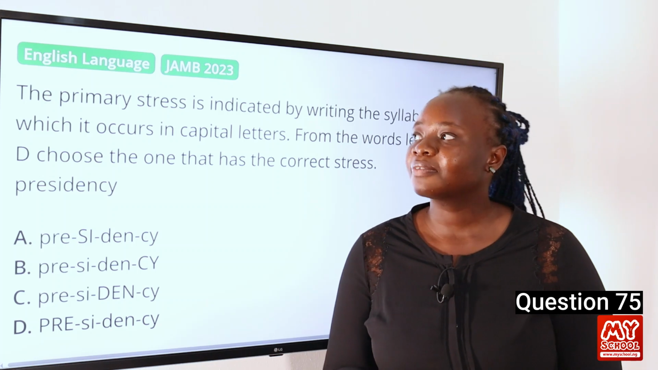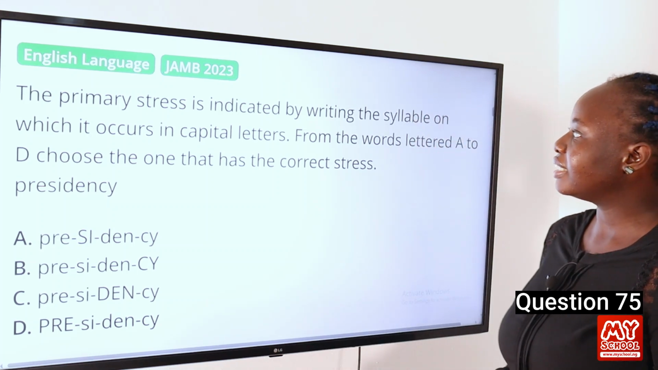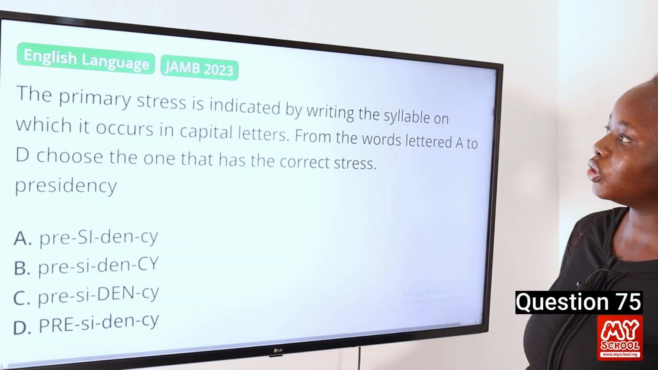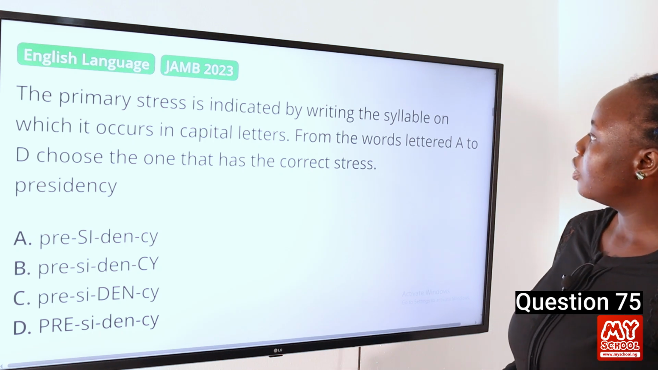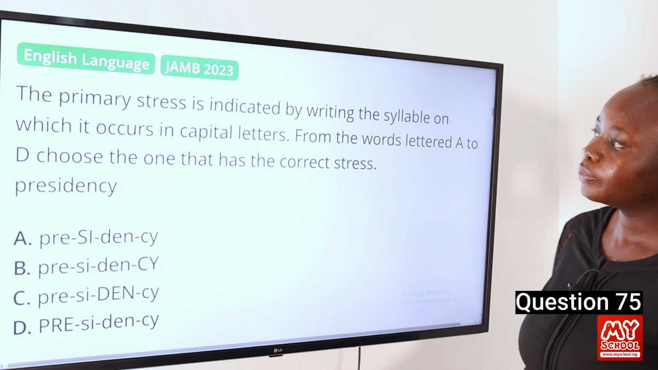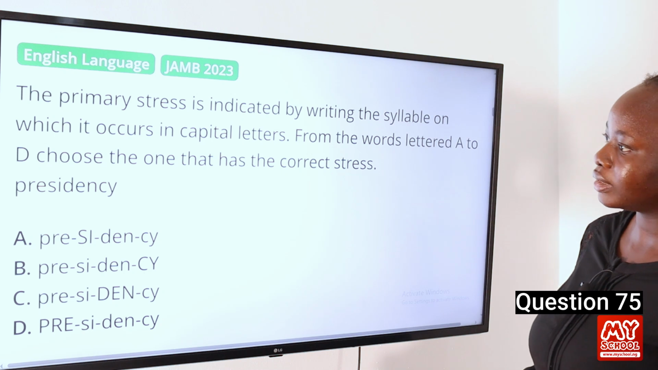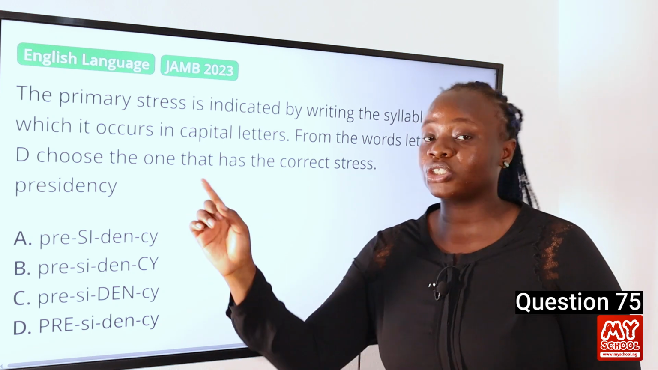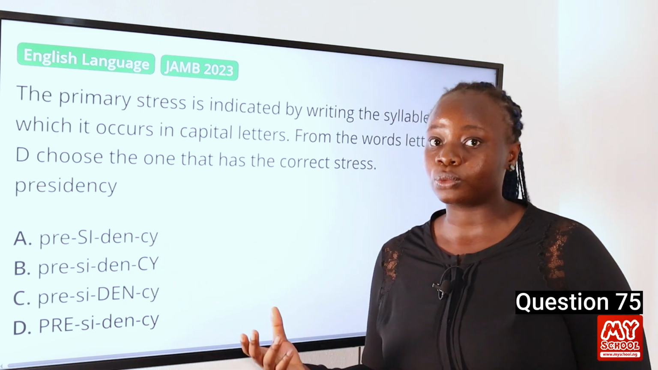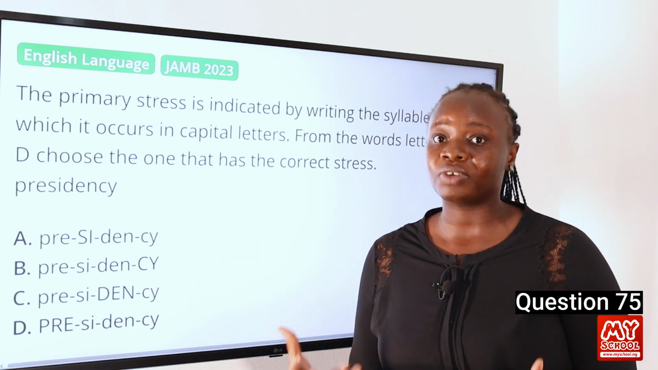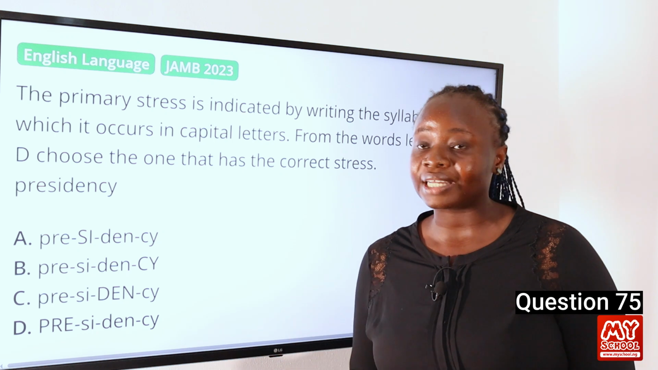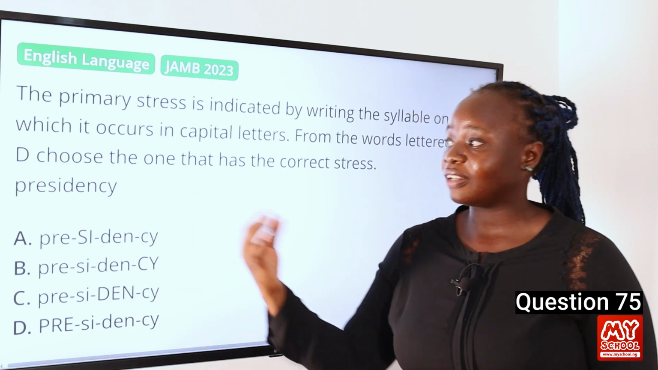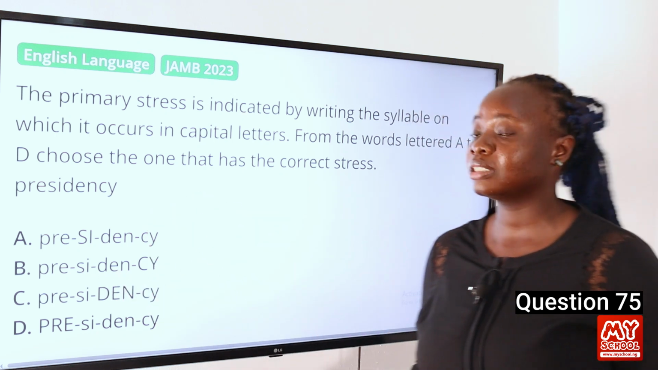Question 75. The primary stress is indicated by writing the syllable on which it occurs in capital letters. From the words lettered A to D, choose the one that has the correct stress. Presidency. So in this particular word, the stress is on the first syllable because it is a noun. In most nouns, the stress is usually on the first syllable. You should also note that there is another option to identify where the stress is on.